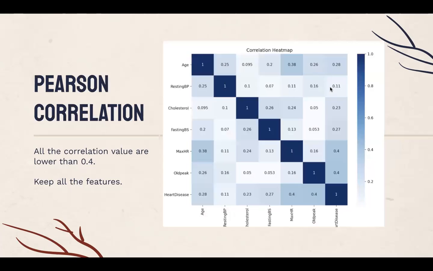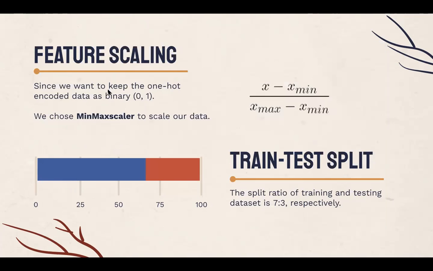After that, we plot the Pearson correlation map. As we can see from the map, all the correlation values are lower than 0.4. So we decided to keep all the features since there are no significant redundancies. And we used MinMax scaler to scale our data since we want to keep the one-hot encoded data as binary, which is 0 and 1. And we split our data into training and testing using the ratio of 7:3.